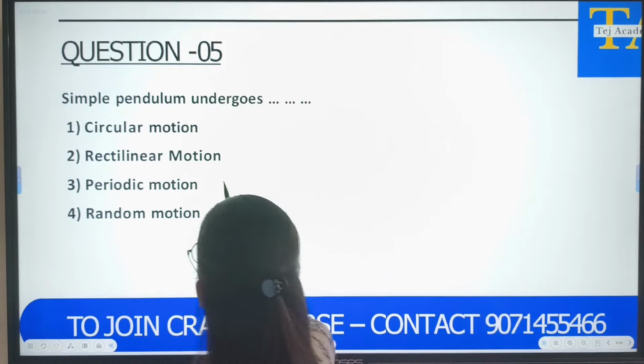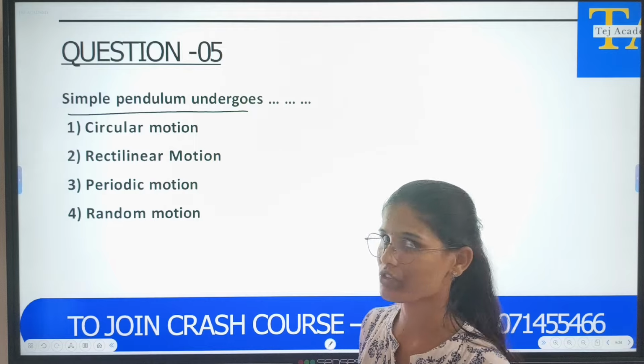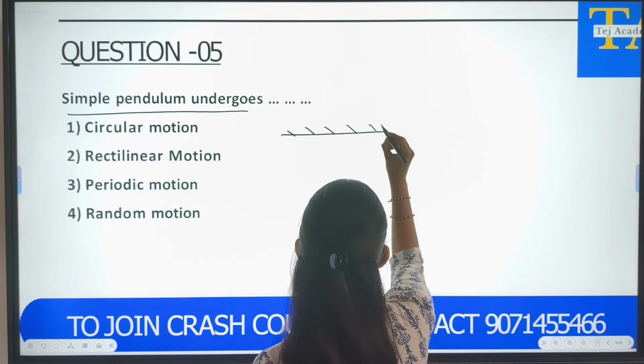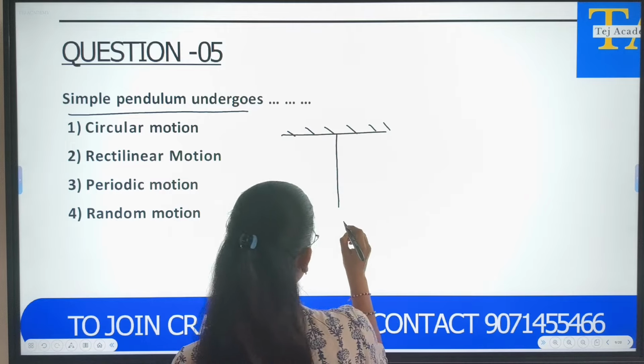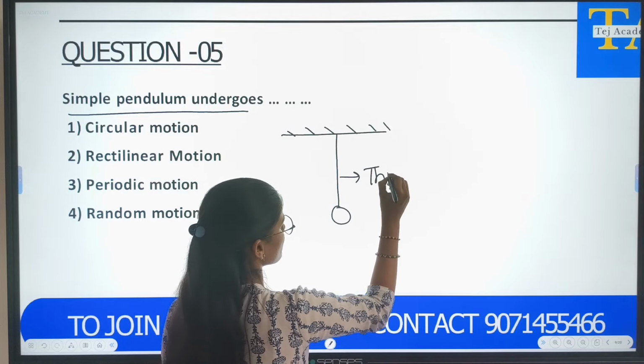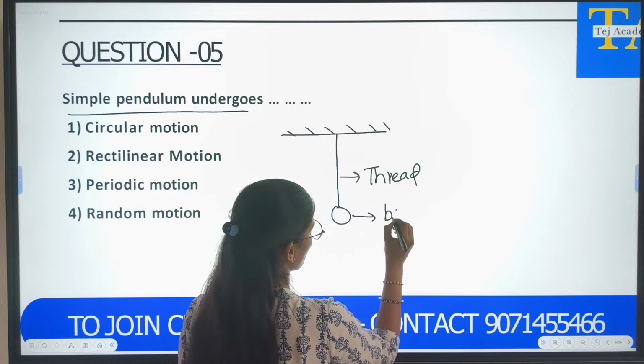Moving on to the fifth question. A simple pendulum undergoes which kind of motion? First, let me explain how a simple pendulum does its motion, then we will get the answer. As explained in the previous slide, a simple pendulum is suspended by a thread and has a bob.